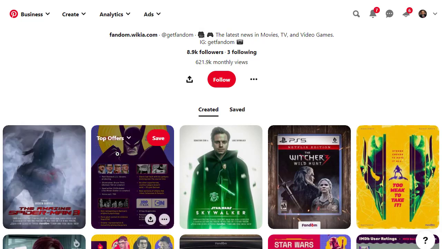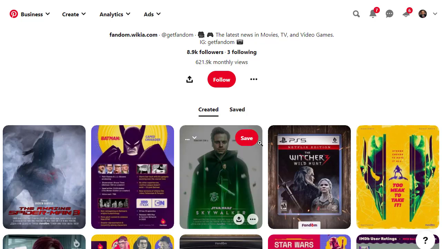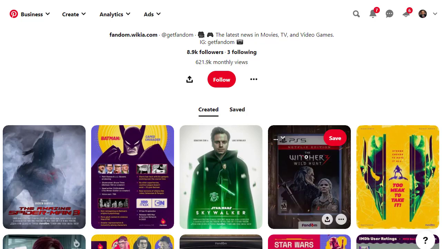So for their contents, what you need to do is simply snap them, which means take a screenshot from them, and then re-upload it to your account right here. That is the best and easiest way. In that way it will be like your own content, and it will not cause a copyright issue if you just snap it. But if you just download them and re-upload, there might be a copyright issue.